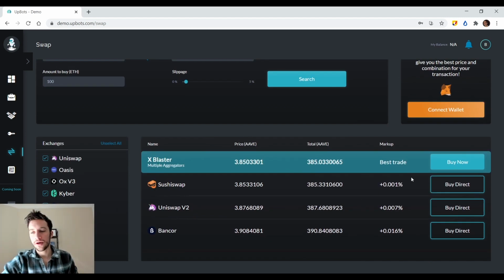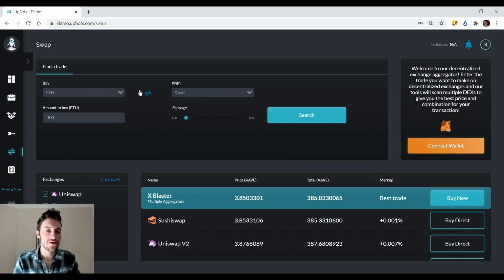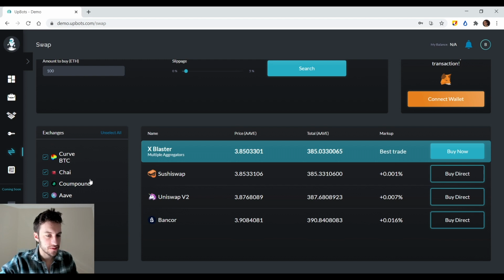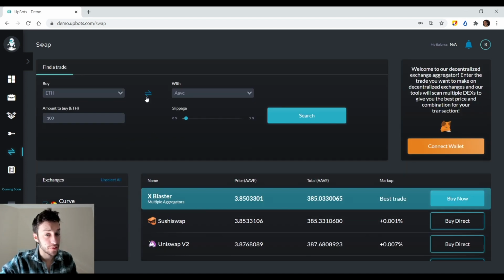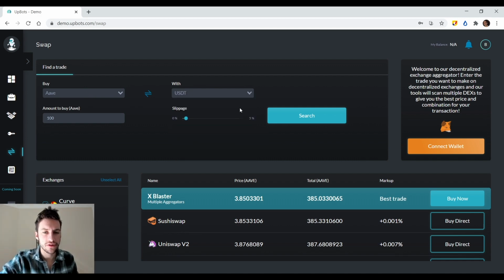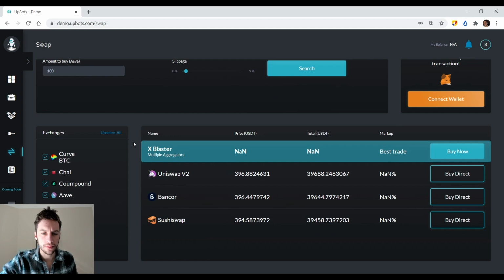It might look a little bit weird because it says buy both ways, but basically what you'd be doing is the first transaction we would buy Aave, sell Ethereum, right? And then the second transaction, if you want to make this an arbitrage, you then buy Ethereum with the coin you just bought with Aave. I have not fully tested this out yet, so definitely do your research first. But the potential of this, I think, is really large. I mean, this could be used for pretty high level arbitrage, I think.